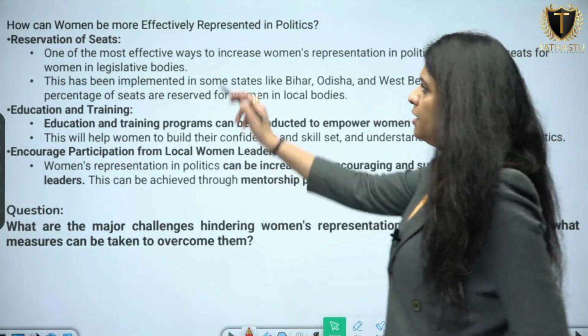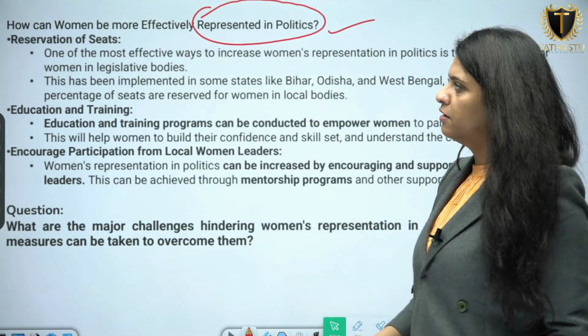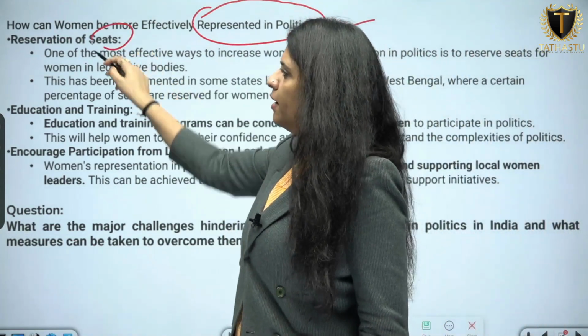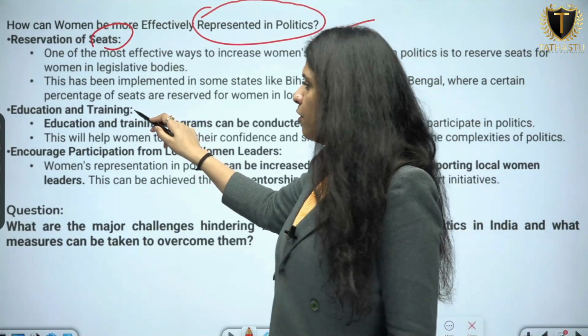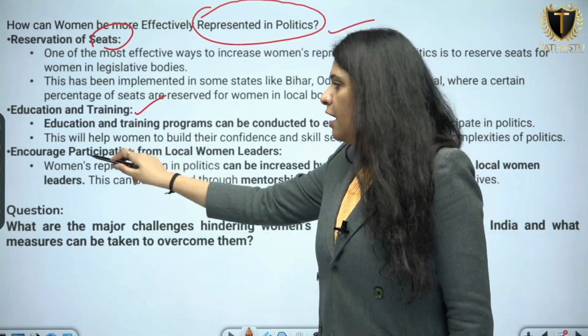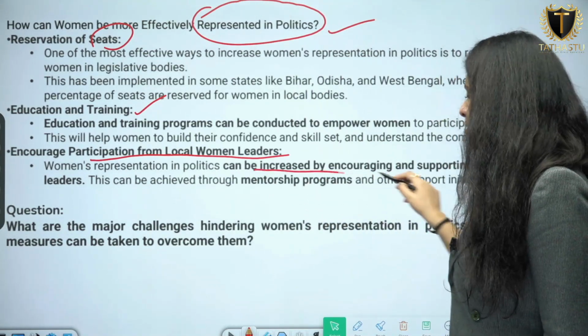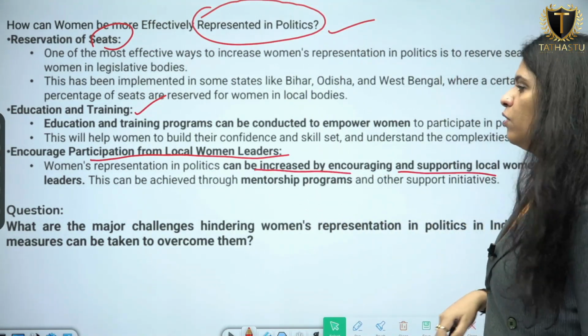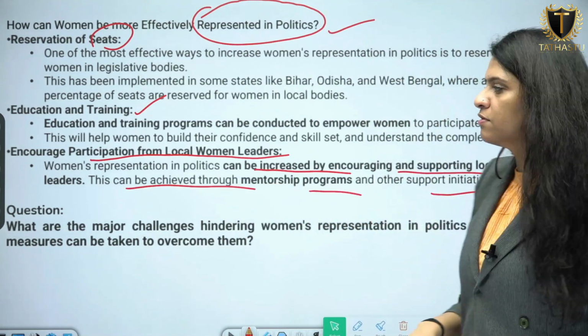So what is the solution? How can they be represented better? Reservation of seats. That is why there is the introduction of the Women's Reservation Bill for Lok Sabha and Rajya Sabha. Provide education and training. Encourage participation from local women leaders. Women's representation in politics can be increased by encouraging and supporting local women leaders. This can be achieved through mentorship programs and support initiatives.